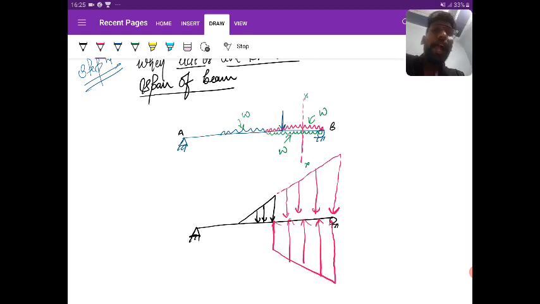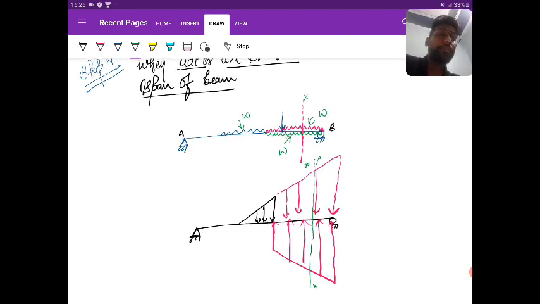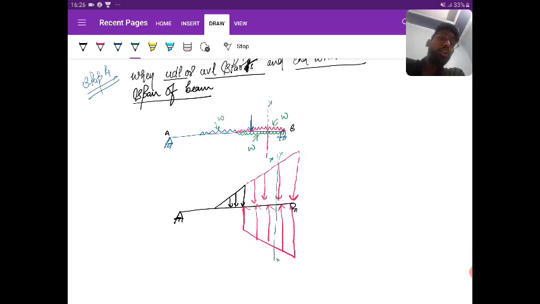Is it clear? And now I can take a section in the beam. This type of question they can ask in the objective: which of the following represents the correct way of taking the Macaulay's equation? Is it clear? Yes or no? So that is your step number 4, when the UDL or UVL starts and ends within the span of the beam.